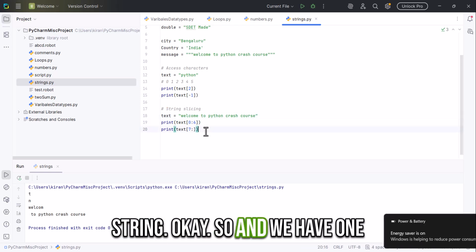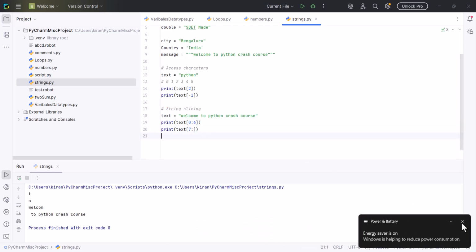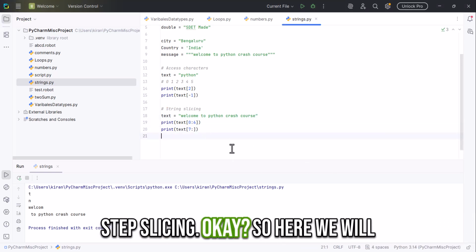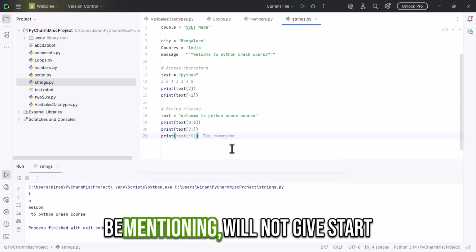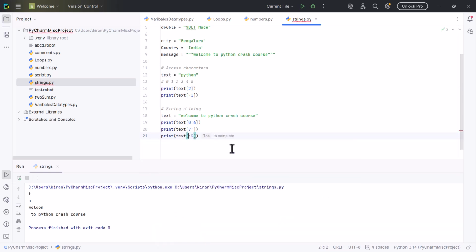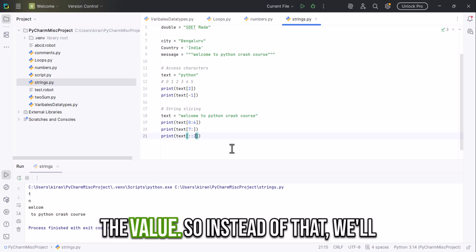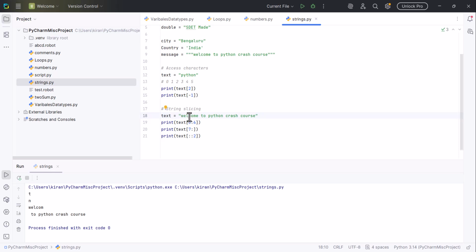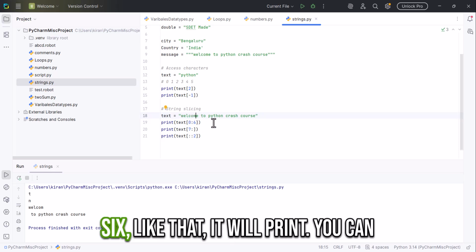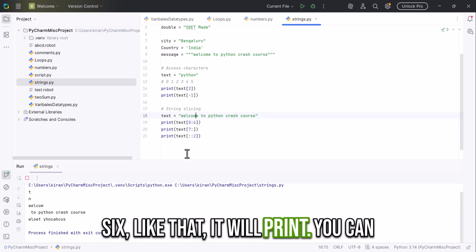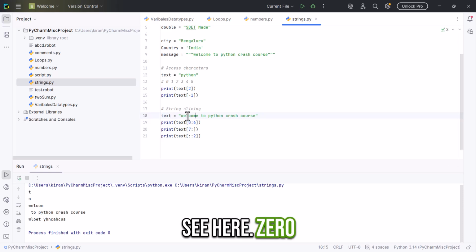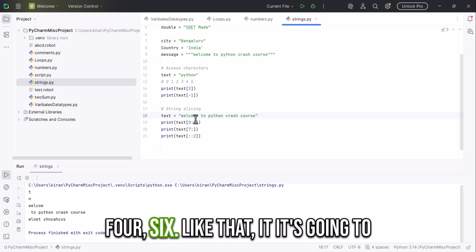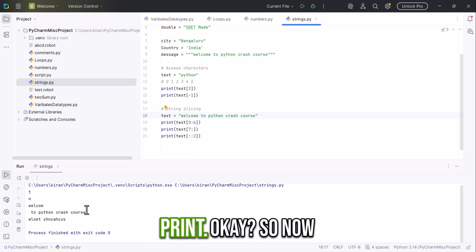We have one more thing, step slicing. Here we will not give the start and end value. Instead of that, we'll just give a step of 2. So for each letter, 0, 2, 4, 6, like that it will print. You can see here 0, 2, 4, 6, like that it's going to print.